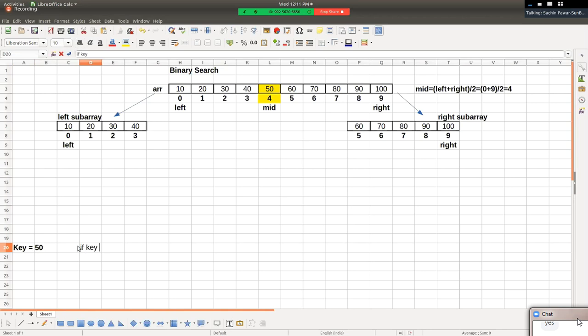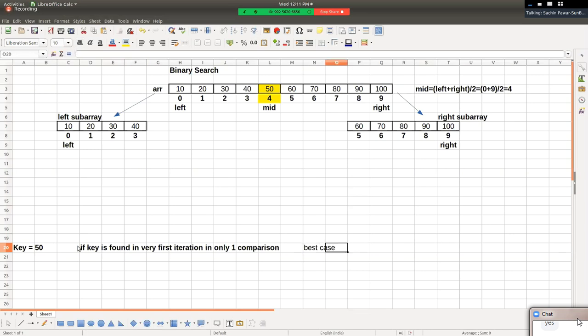So if key is found in very first iteration, in only one comparison, can we say it is the best case? Hello friends, can we say it is the best case? Right? So this is the best case, right?